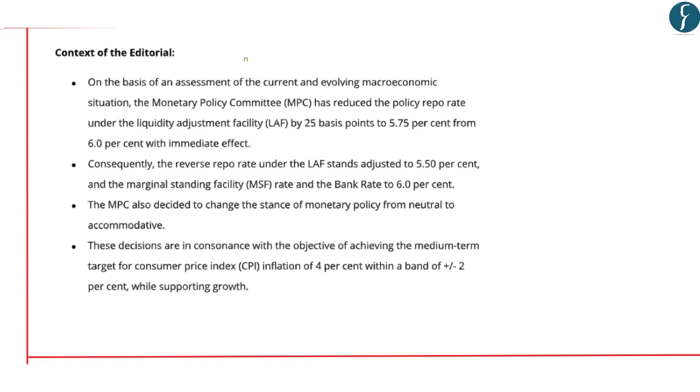So based on these concerns, the Monetary Policy Committee of the RBI has reduced the policy repo rate under the liquidity adjustment facility by 25 basis points to 5.75%, which was earlier at 6%. So the repo rate stands at 5.75%.